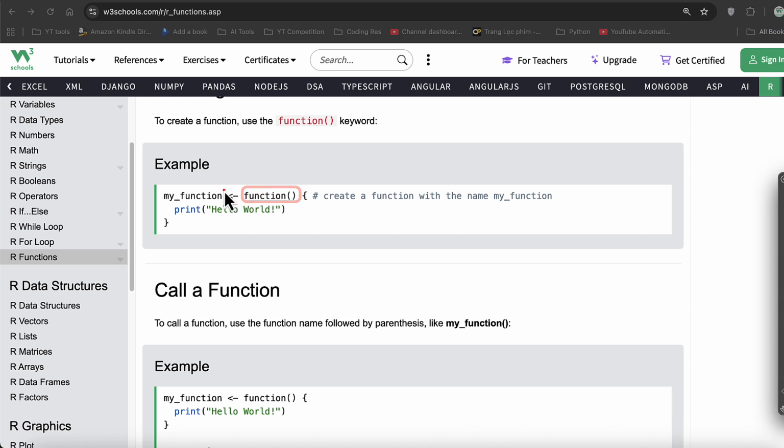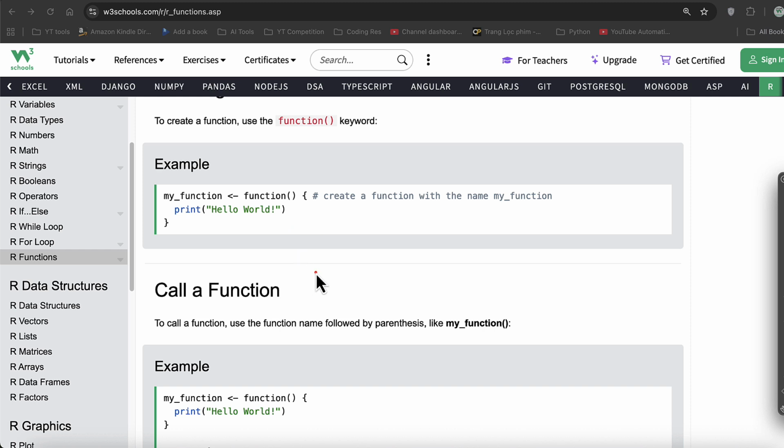So this is basically, and you can assume that this is a variable, but instead of assigning it a value, we are assigning it a function. So now the function is basically being assigned to this variable. Hence, this becomes a function now. Because this is a function, every function has a starting block and an ending block of code, curly brackets, and then we write a bunch of lines here that can perform a specific task. Okay, so this is how we execute the function.